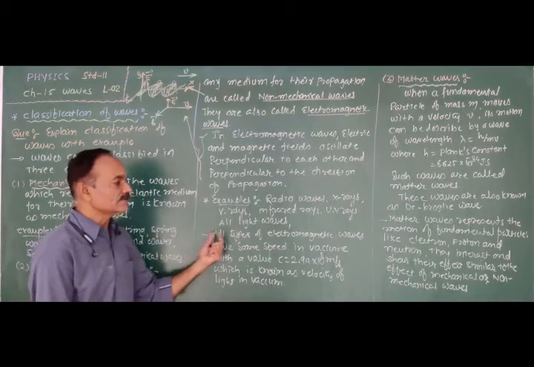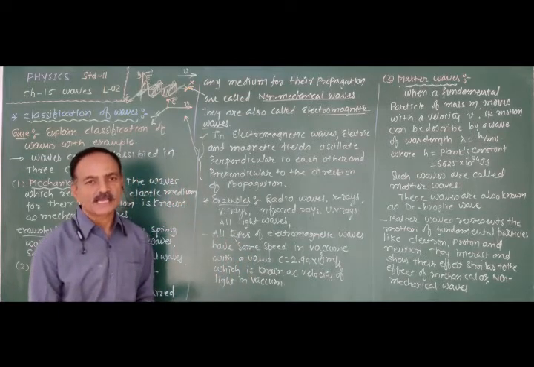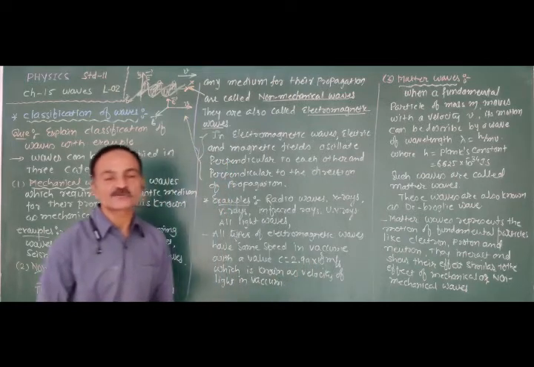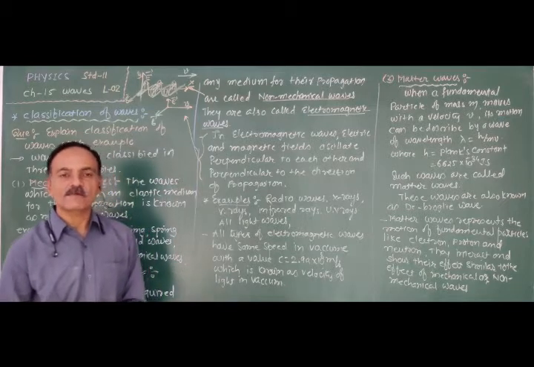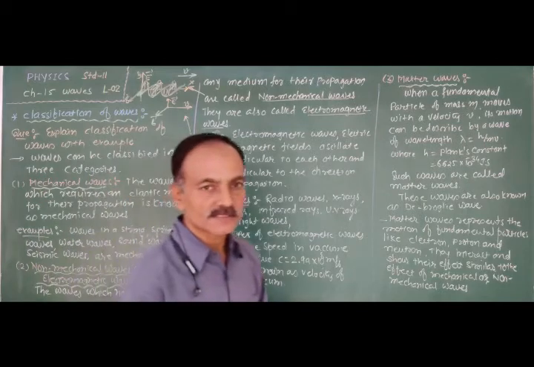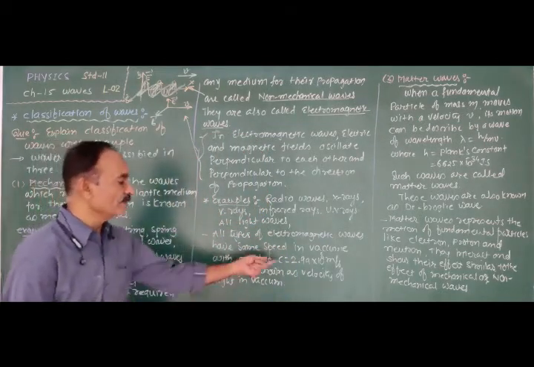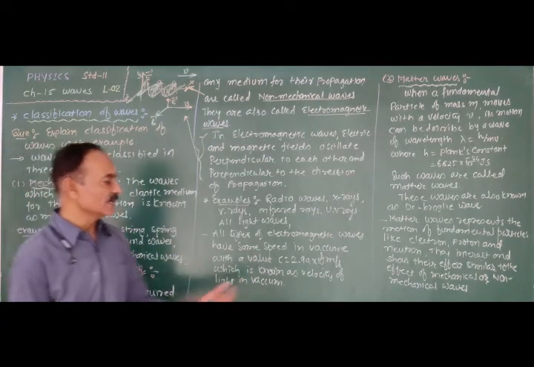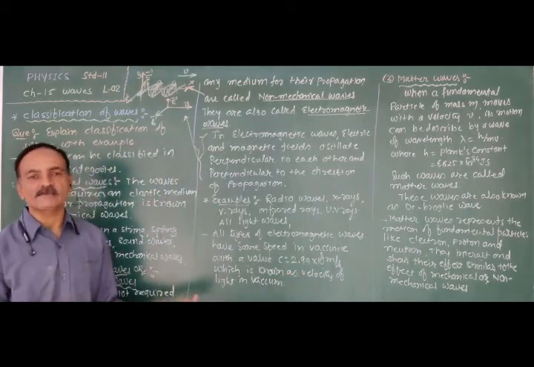All types of electromagnetic waves have the same speed in vacuum, and its value c is equal to 2.99 × 10^8 meter per second, which is known as the velocity of light in vacuum. Generally, we consider it as 3 × 10^8 meter per second.